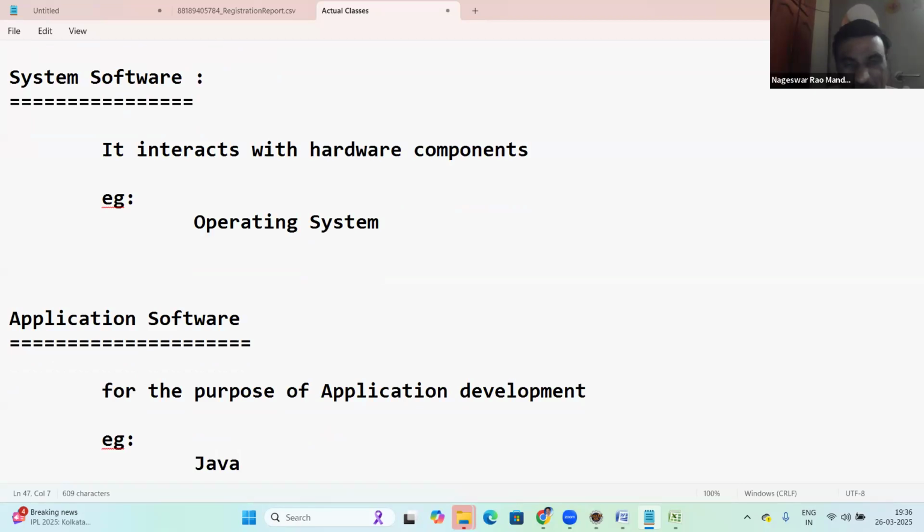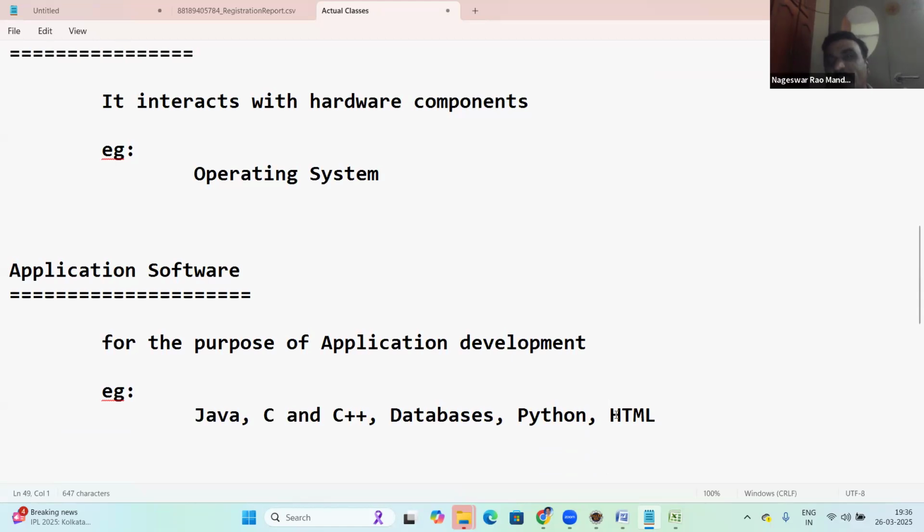Java is application software. C and C++ is application software. Next, databases are application software. Maybe Python is application software. Suppose HTML is also application software like this. There are many application softwares, for the purpose of application development.